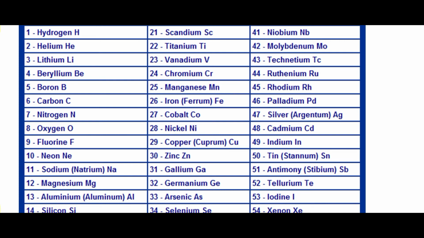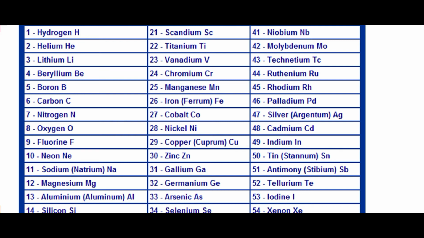So I have shown you examples of several elements, and in fact there are 118 elements altogether, and you should not remember the names of all those 118 elements, but at least you have to remember the names of the elements from atomic number 1 to 20. That you must remember, from hydrogen to calcium you must remember, and after atomic number 20 also you have to